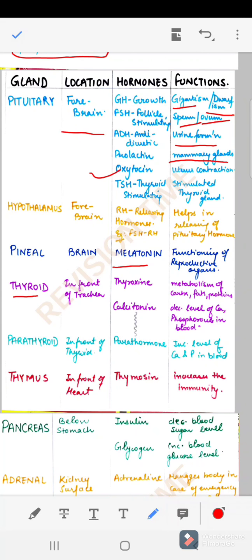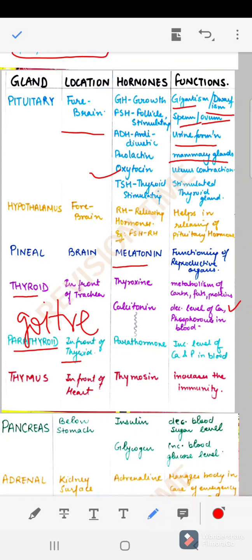The thyroid gland is present in front of the trachea and it is releasing two hormones, thyroxine and calcitonin. Thyroxine is managing the metabolism of carbohydrates, fats and proteins, whereas calcitonin is helping in decreasing the level of calcium and phosphorus in our blood. When we have depleted iodine levels in our body, our thyroid gland swells up and forms the situation known as goitre, right?